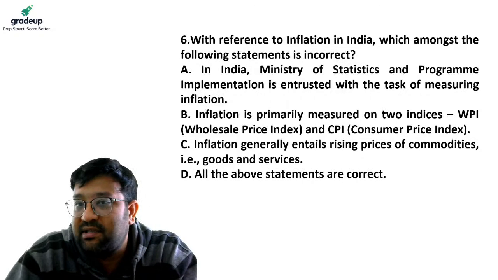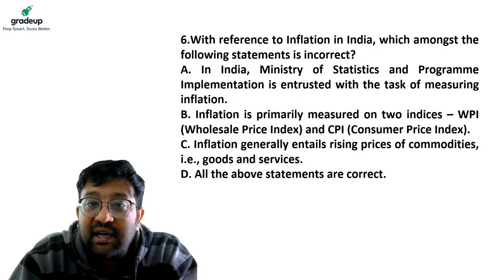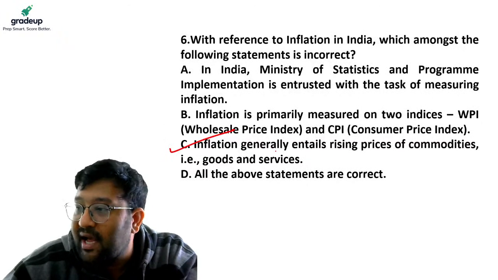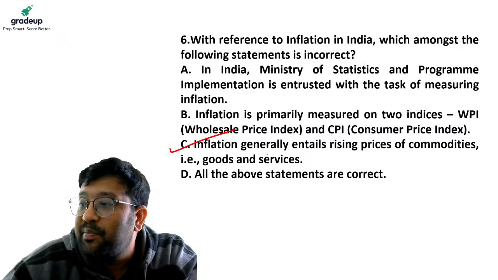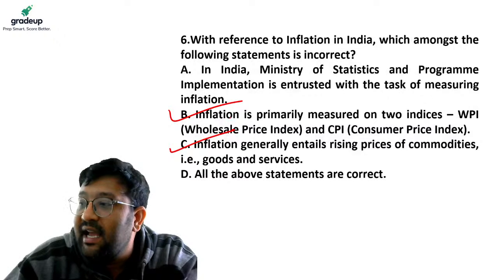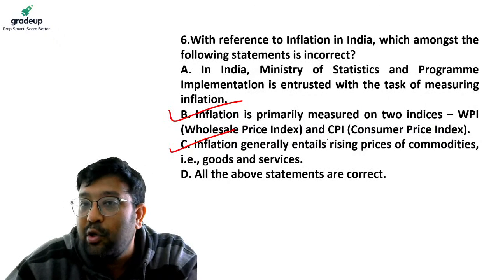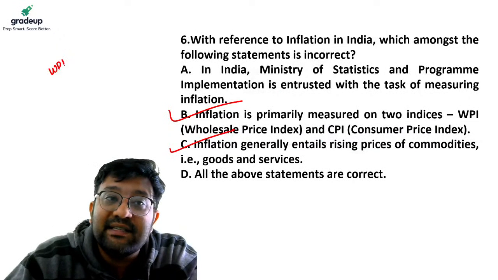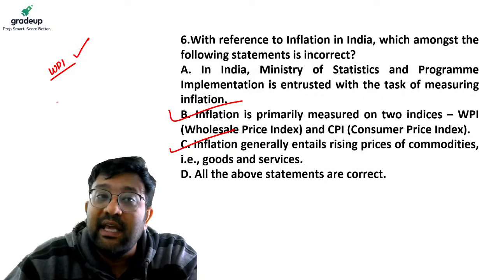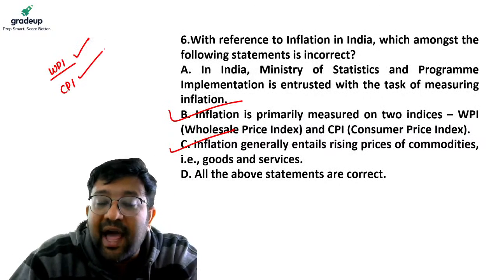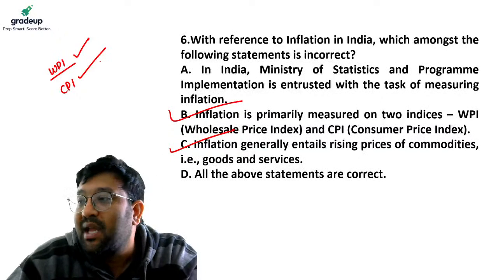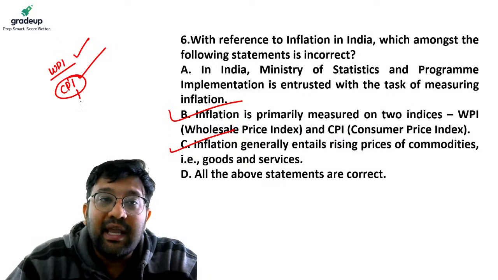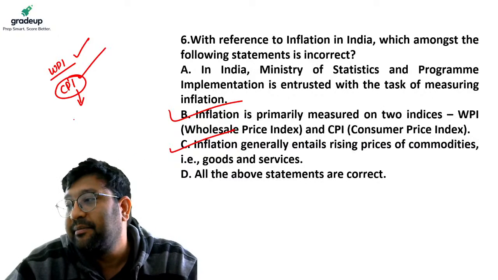So now let me answer the question. Inflation is what? Price rise of goods and services. So this is correct. So this cannot be your answer. Now, statement B is what? Inflation in India is generally measured by WPI and CPI. This is absolutely correct. Inflation at wholesale price is tracked by the Wholesale Price Index. Inflation at consumer level is tracked by the Consumer Price Index. The monetary policy in India is conducted by the RBI on the data of the Consumer Price Index.